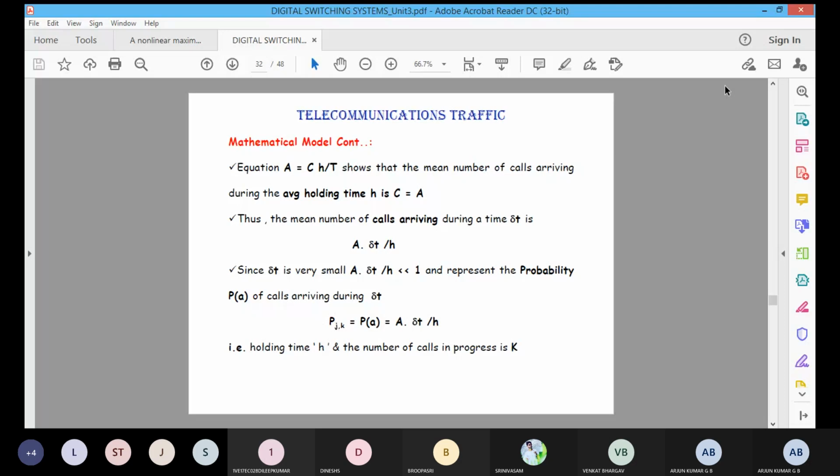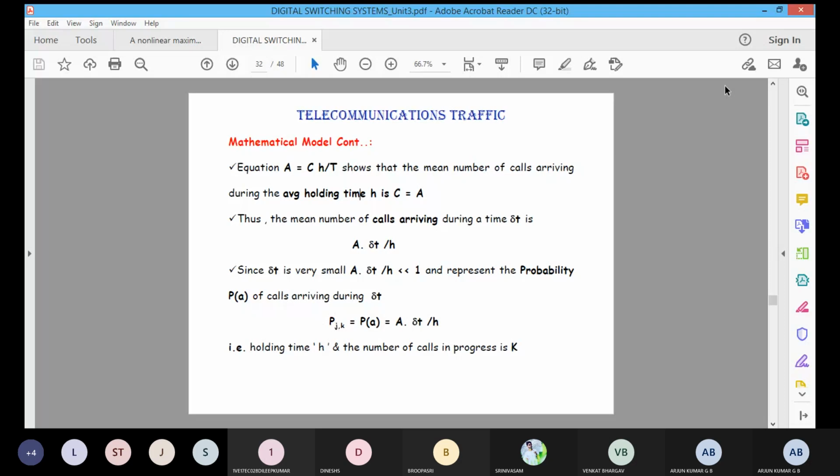That is also equal to the probability of one call arrival, P of A, that is equal to the traffic A into delta T by H, during a small interval of time.